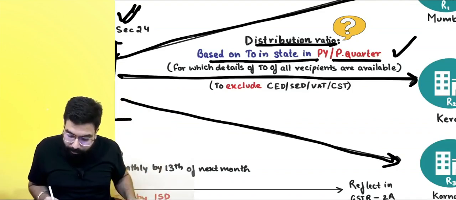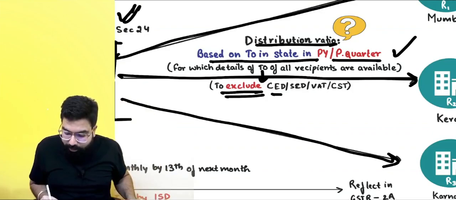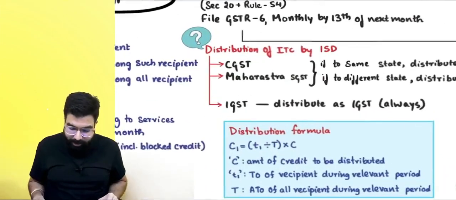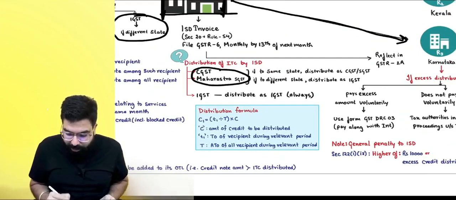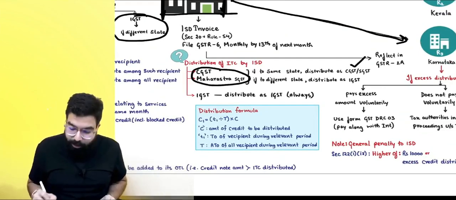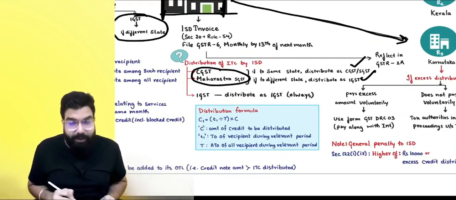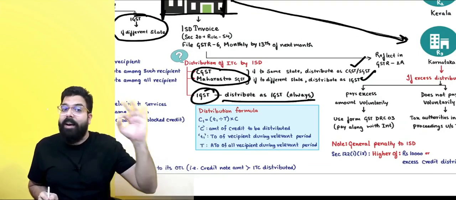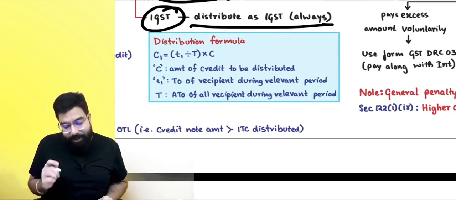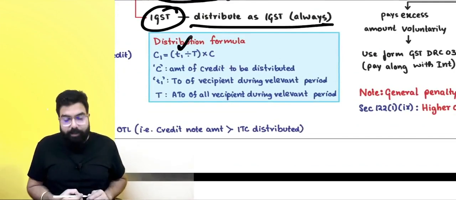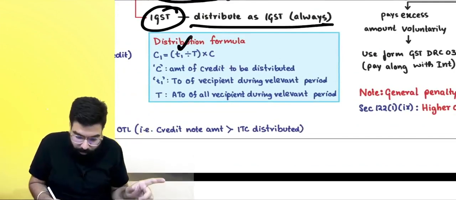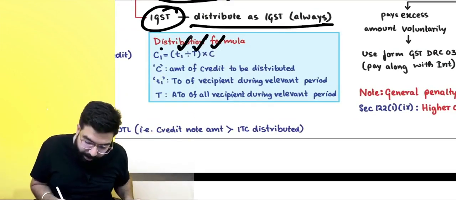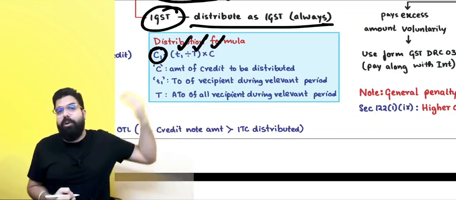Always remember, from your turnover exclude central excise duty, state excise duty, VAT, and CST. Okay, sir. You told that when distribution is done, CGST and SGST are distributed in the same state as CGST, SGST, and in a different state as IGST. IGST is always distributed as IGST. Whenever you are distributing, take the turnover of the recipient divided by the total turnover, multiplied by the credit to be distributed. That is the amount of credit which you are going to distribute.